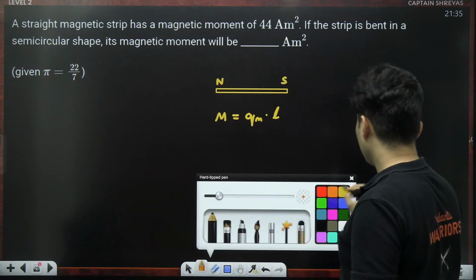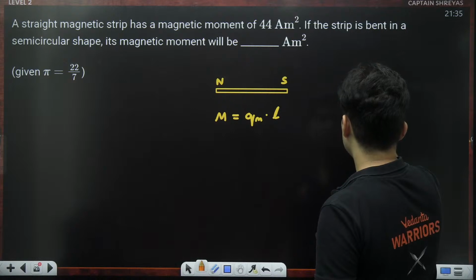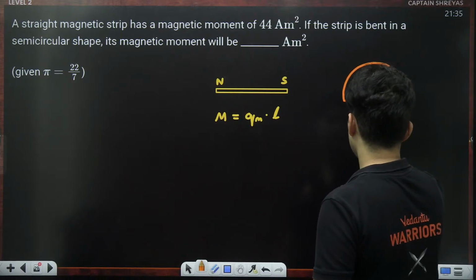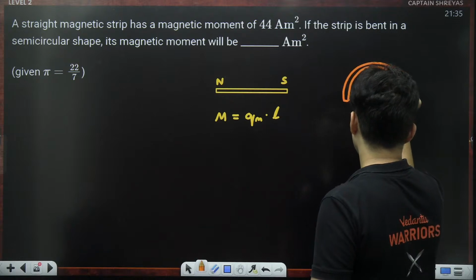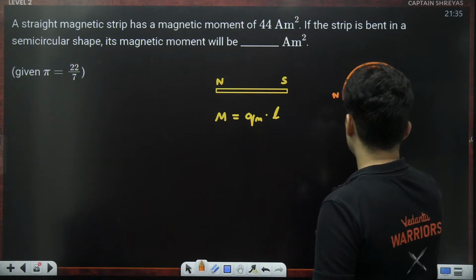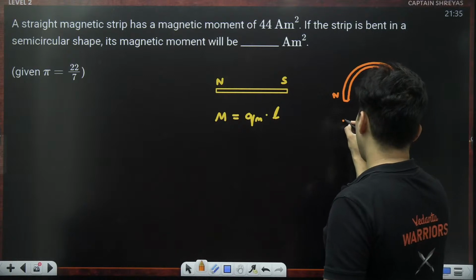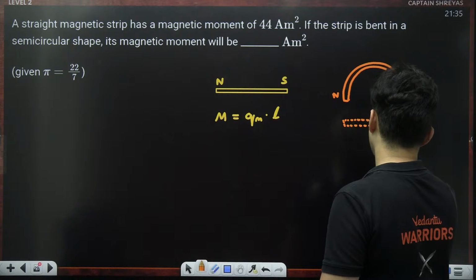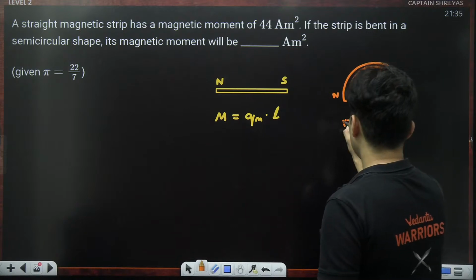But the moment you bend it like this, this is north, this is south, it is as good as saying you have a new magnet.